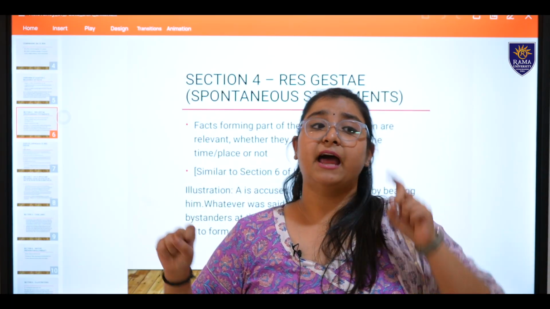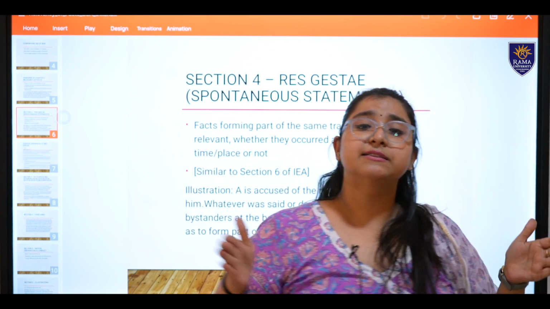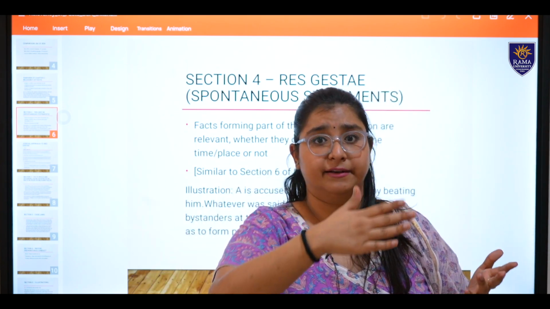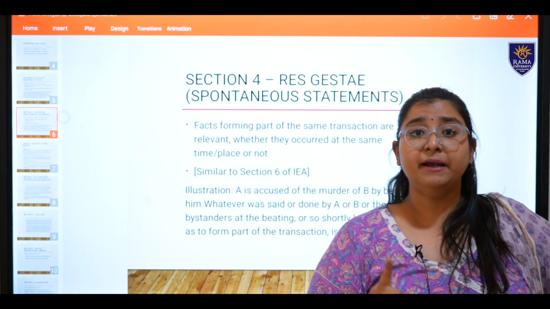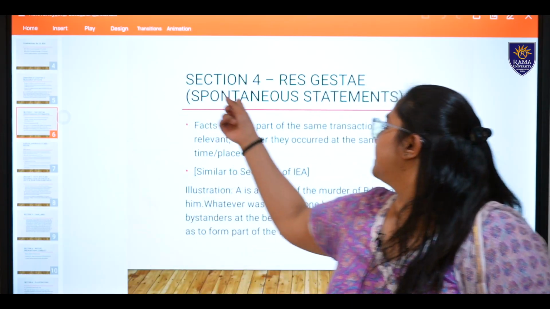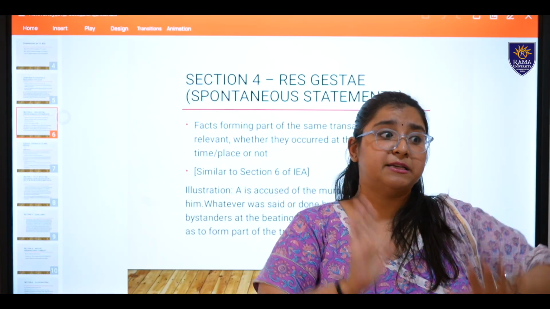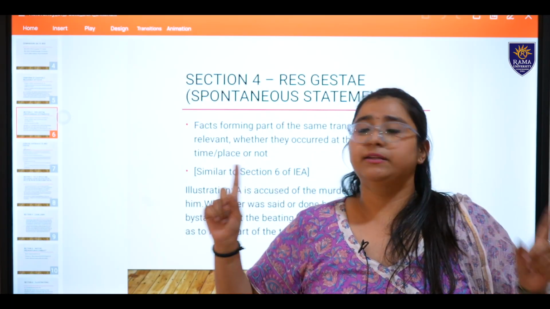I was standing there, I heard them stating, Ram pushed the bus. That was in the same transaction. My statement, when I go to the court and say that I heard it, is hearsay evidence, which is not admissible actually, but this would be an exception. My statement would be admissible under section 4, stating that I saw the same transaction. While the bus was there, the injuries were happening, the people were coming up, I saw the incident, fine.